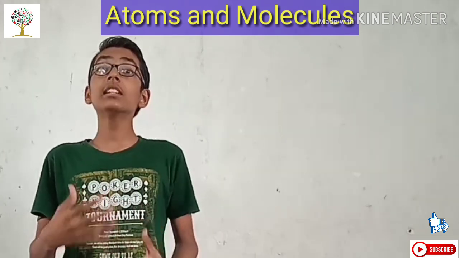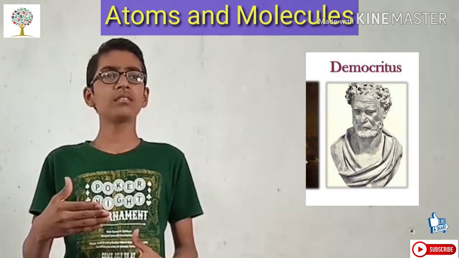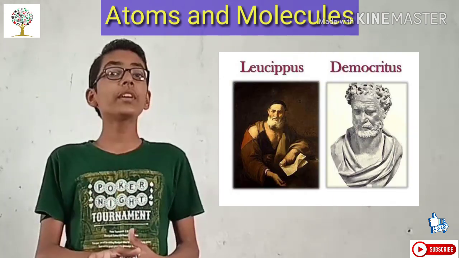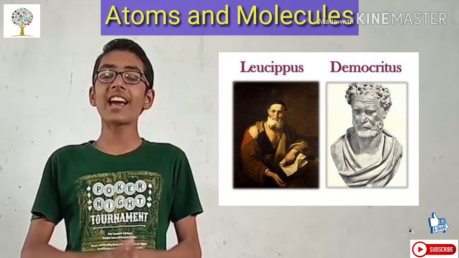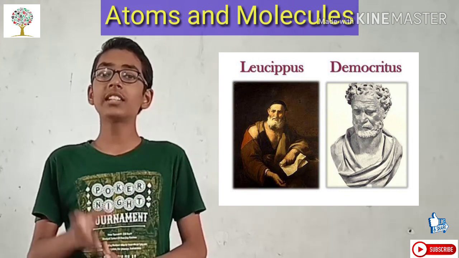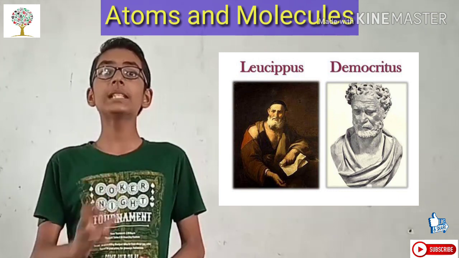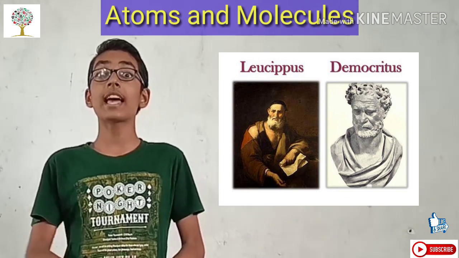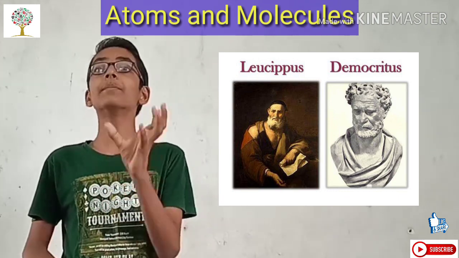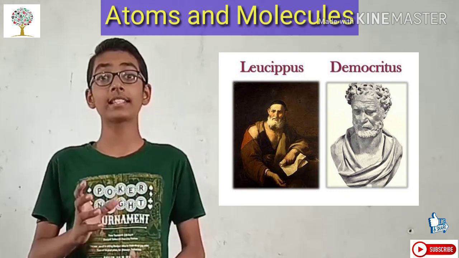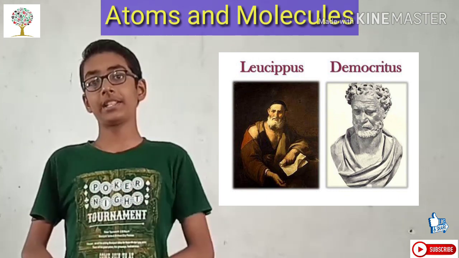Then, Greek philosophers in the same era, Democritus and Leucippus, also realized the same thing. They named these Parmanu particles as atoms. Democritus was the one who gave us the word atoms.